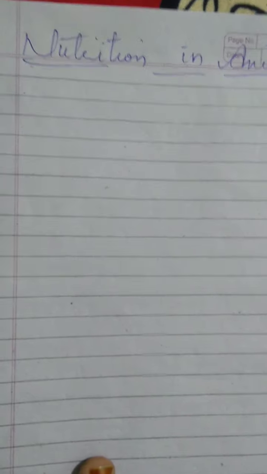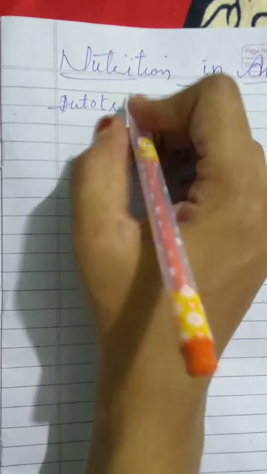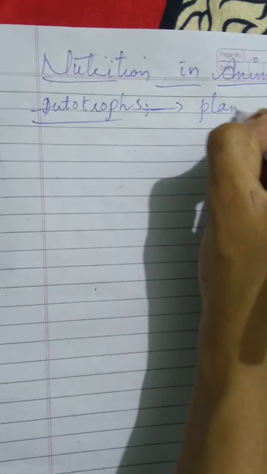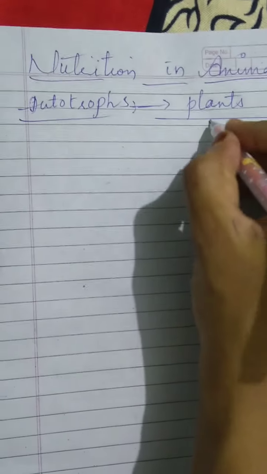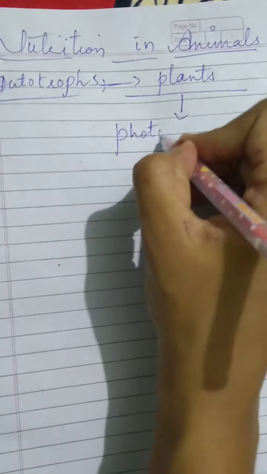So in the last class, we had discussed plants, how plants prepare their own food and why plants are known as autotrophs. Because plants prepare their own food, that is why they are known as autotrophs. They prepare their own food by the process of photosynthesis.